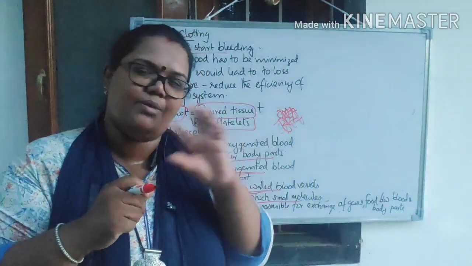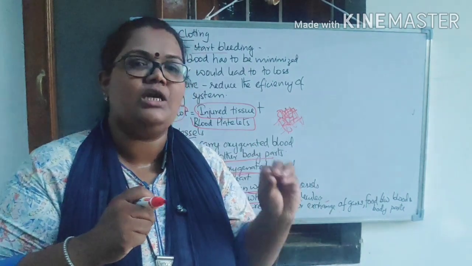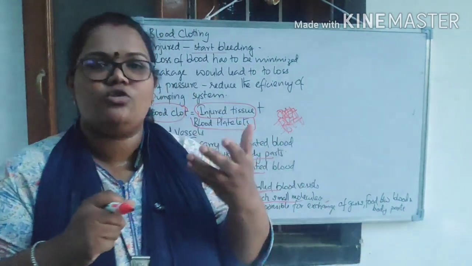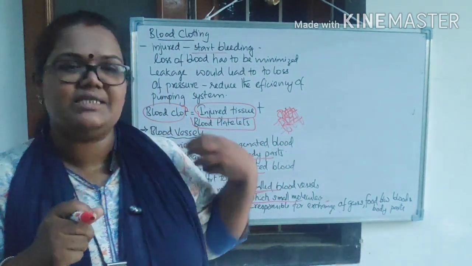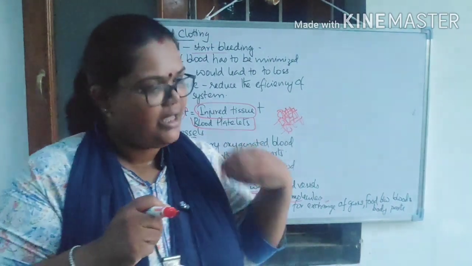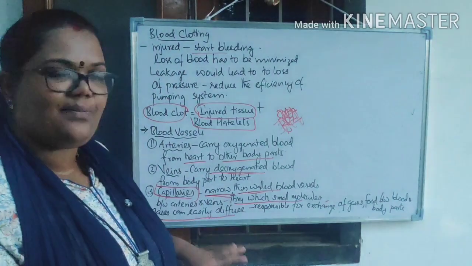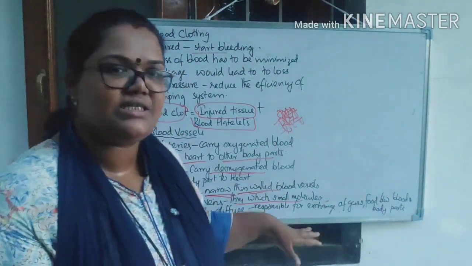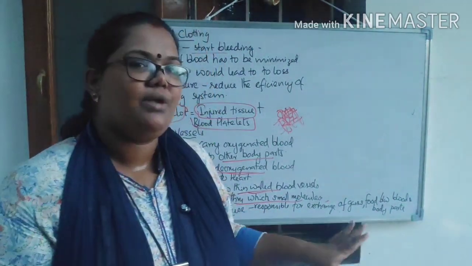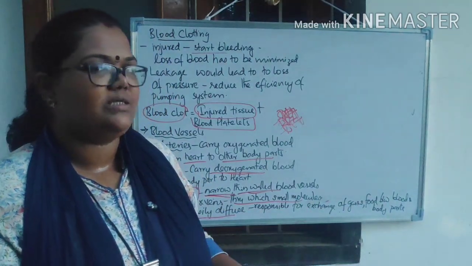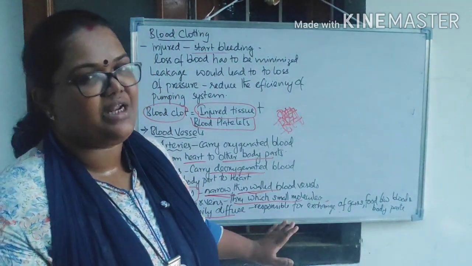There will be fine, minute, thin-walled, narrow capillaries through which the gases and small molecules can easily diffuse into the cell, right? And also into the capillary it will be carried again, right? So these capillaries are responsible for the exchange of gases and food between blood and other body parts. So actually who is doing that? The capillary is actually doing that.